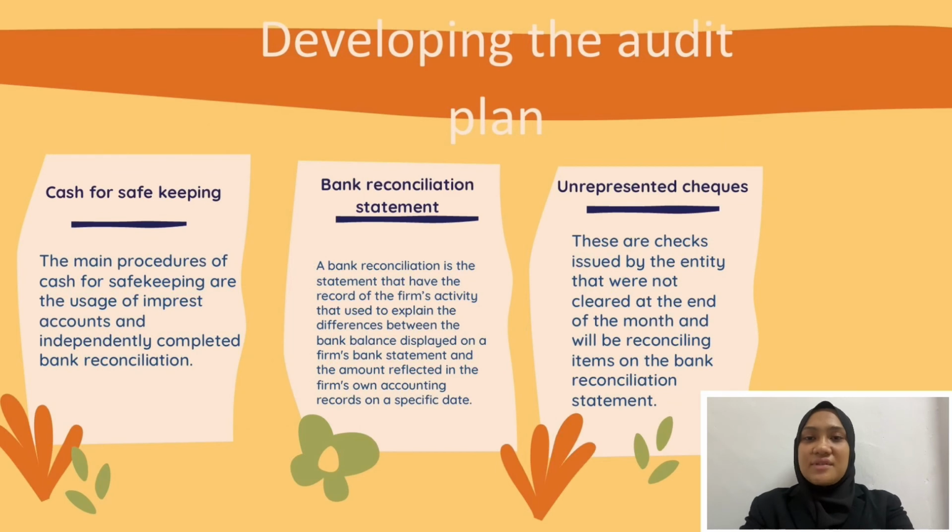Next is the cash for safekeeping. Although the auditor takes a mainly substantive approach when reviewing cash balance, a knowledge of the system that provides financial accountability is required. The usage of imprest account and independently completed bank reconciliation are the main procedures of cash for safekeeping. Next is the unpresented checks.